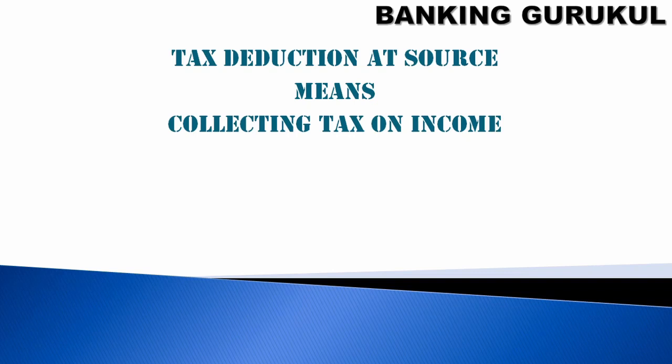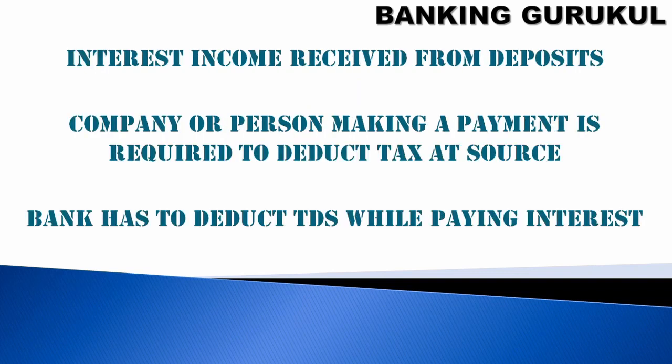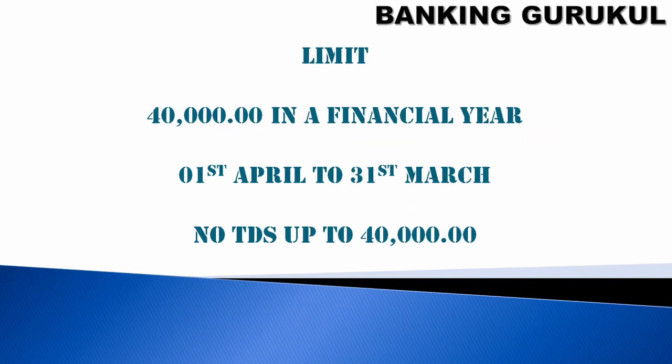As a bank, we have to deduct the TDS when paying interest on deposits. For interest income received from deposits, the company or person making the payment is required to deduct tax at source. So it is already deducted. Before paying interest to the customer, the bank has to deduct the TDS, then only the net amount should be payable to the customer. So what is the limit?